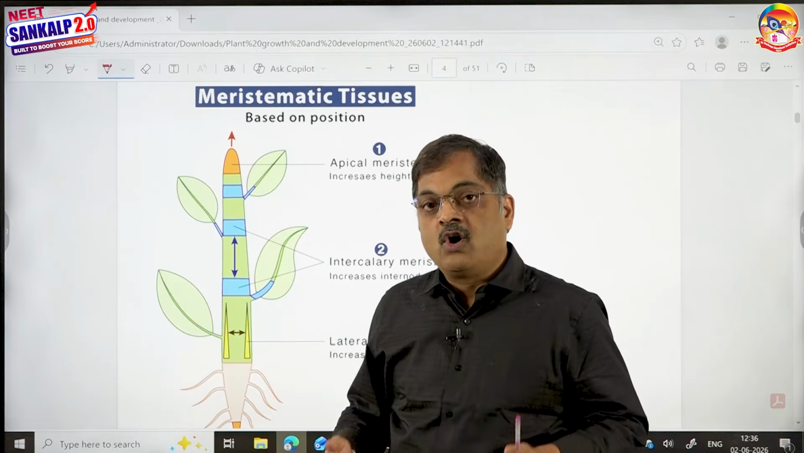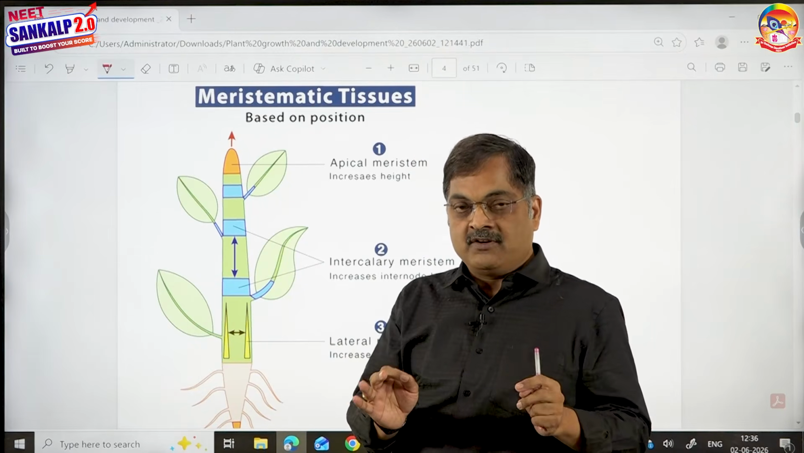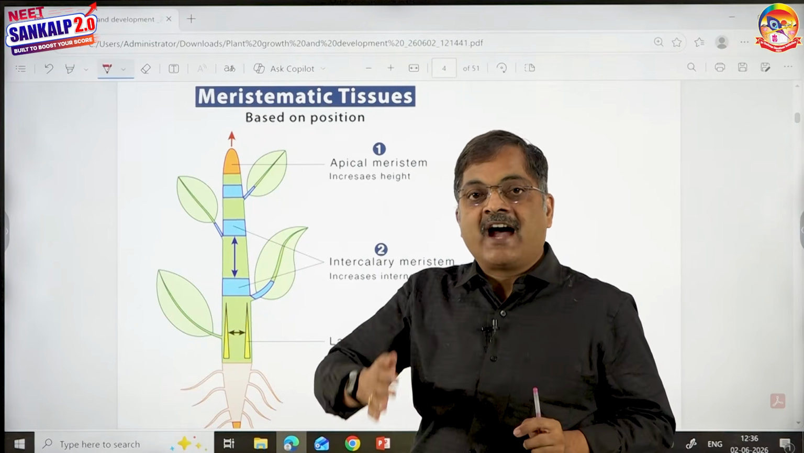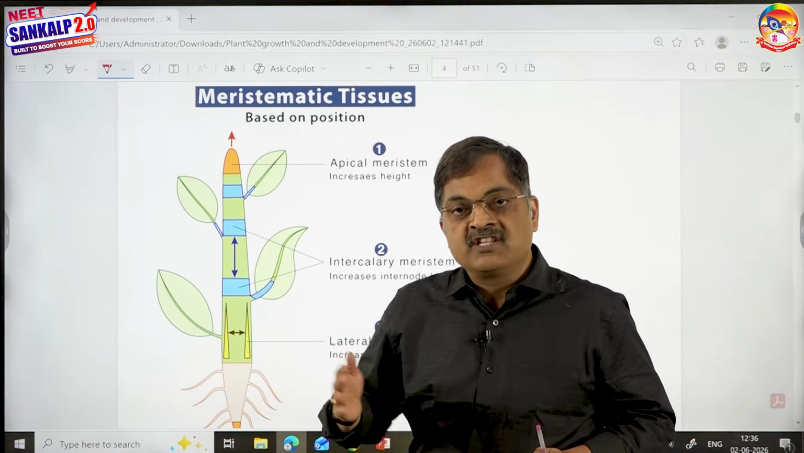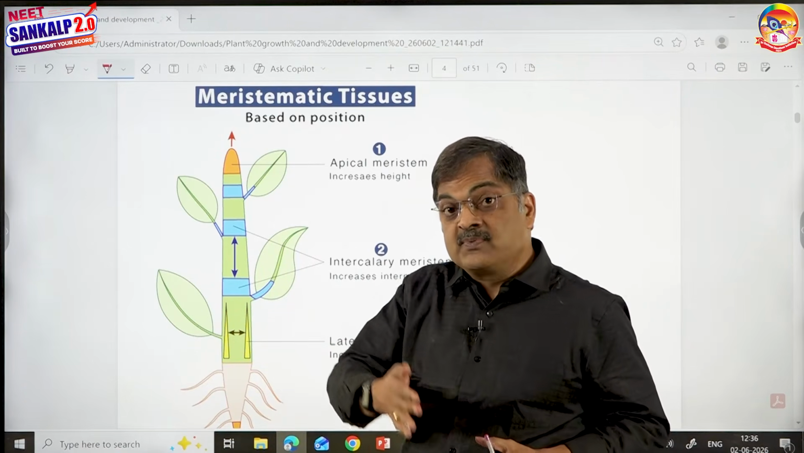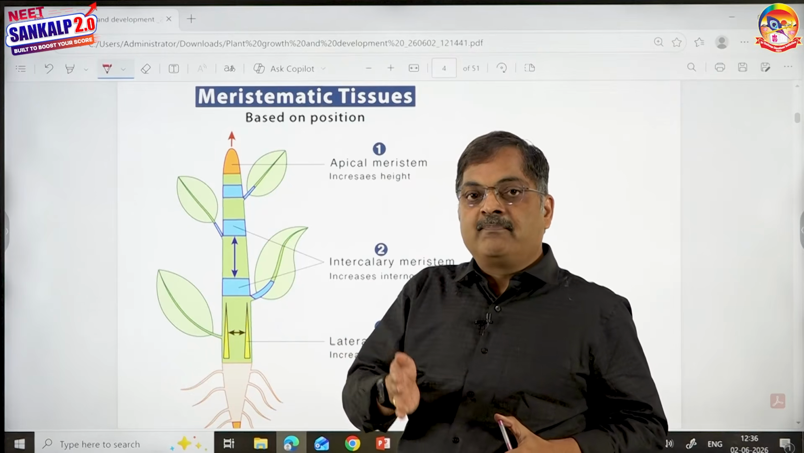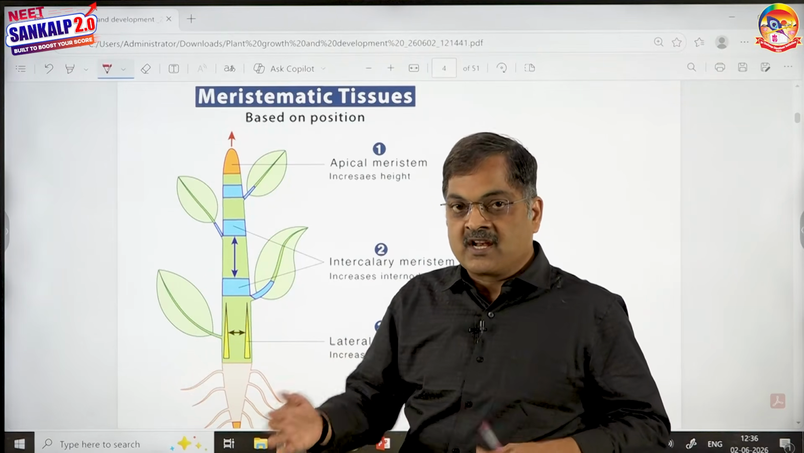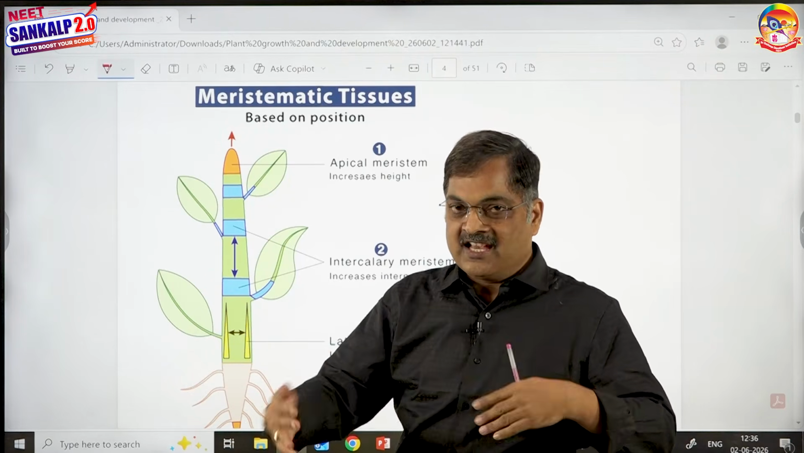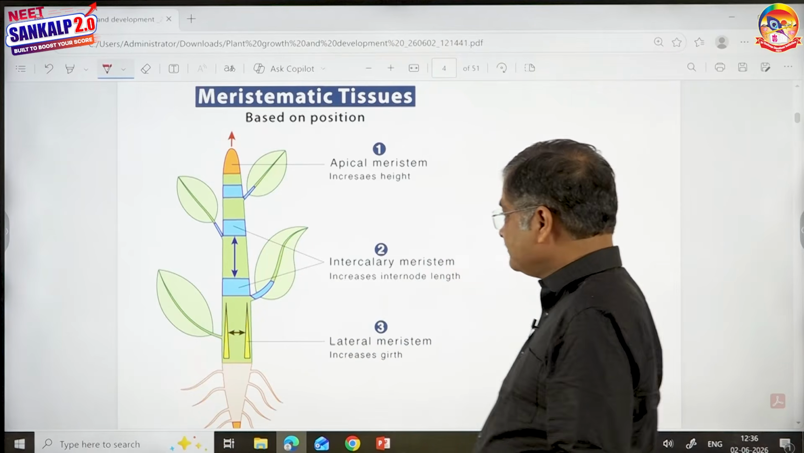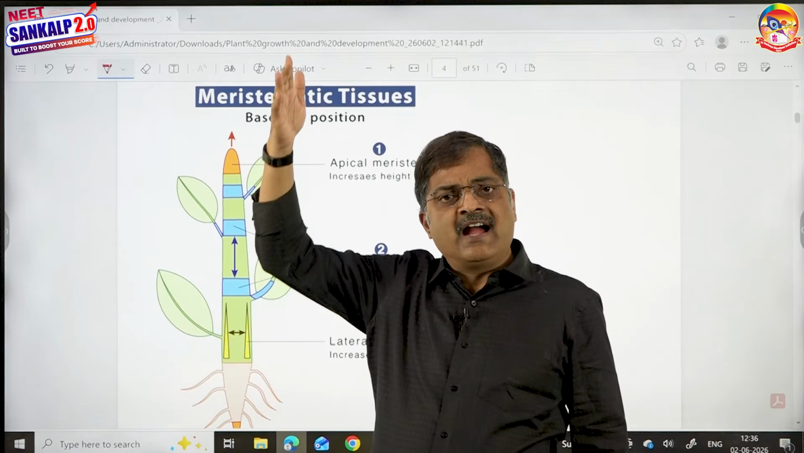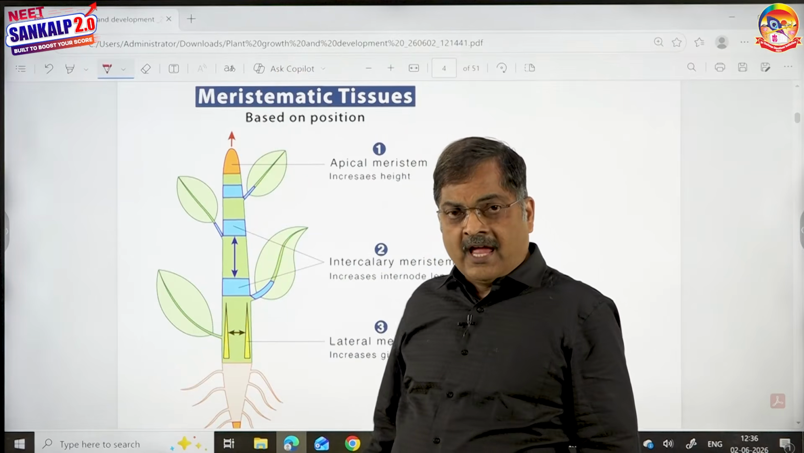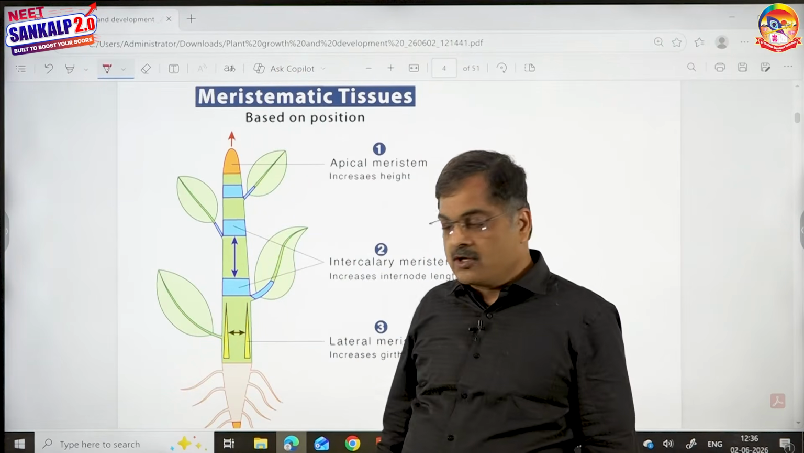What is this process called? Differentiation. Simple way, I'll tell you. Different types of permanent tissues are formed by differentiation. Different types of permanent tissues are products of differentiation. So an easy way to remember. This type of growth, where the plant is increasing in its height, is said to be primary growth. Apical and intercalary meristems play a role.